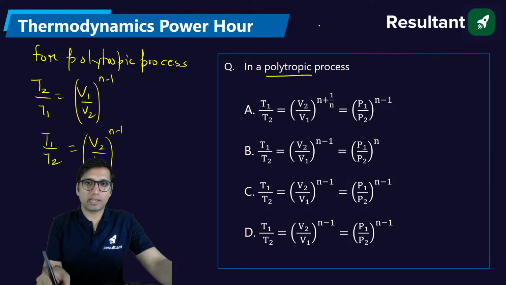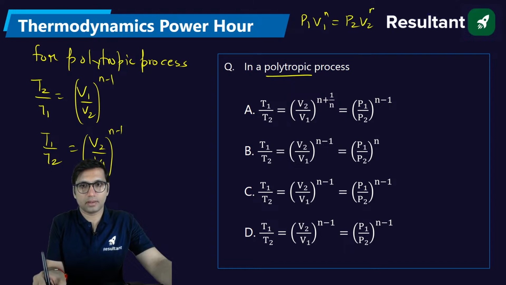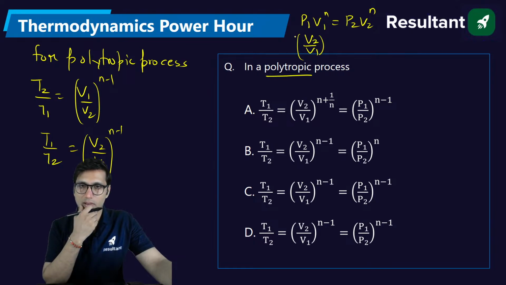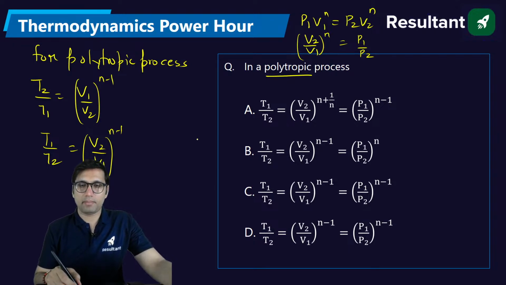One more relation we know for a polytropic process is P1 V1 to the power n is equal to P2 V2 to the power n. So (V2 by V1) to the power n is equal to P1 by P2.